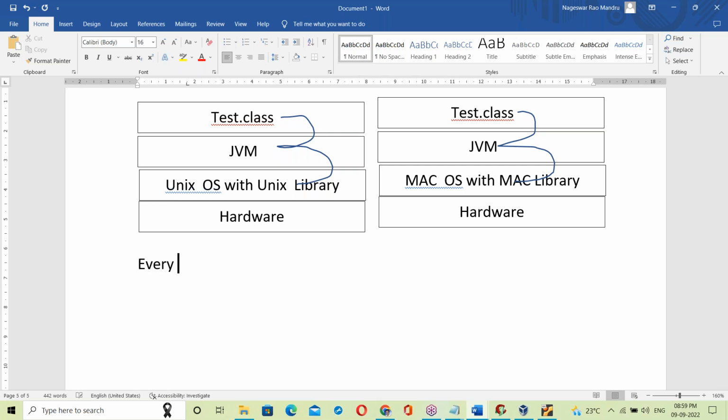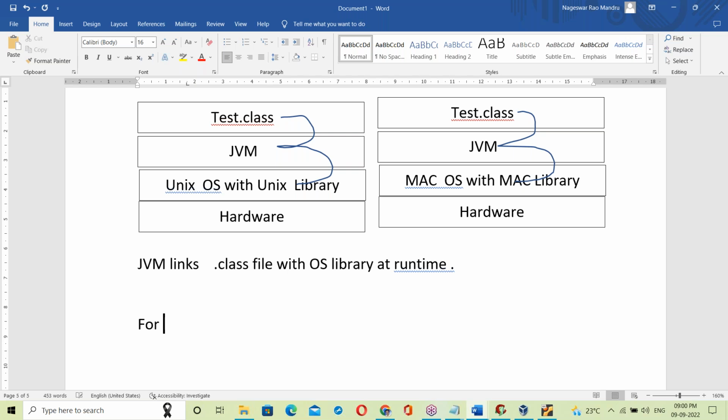Every time, JVM links the .class file with the OS library at runtime. At runtime means before going to execution. The linking happens at runtime, not at creation of the .class file. At runtime, JVM links the .class file with the OS library.